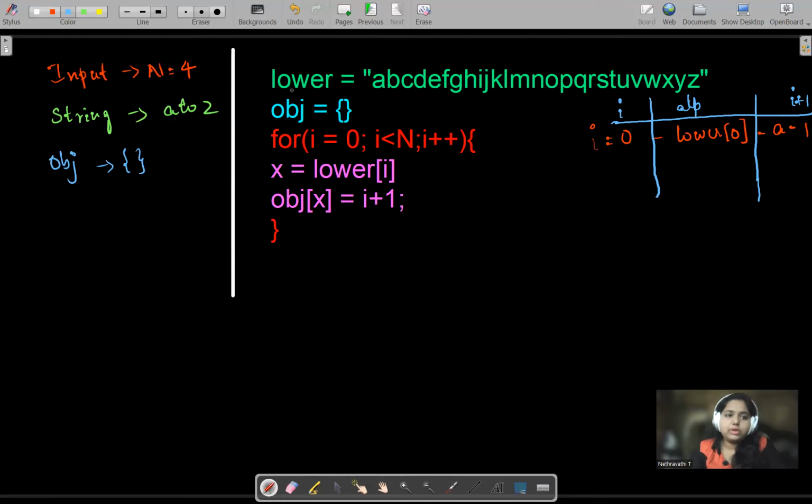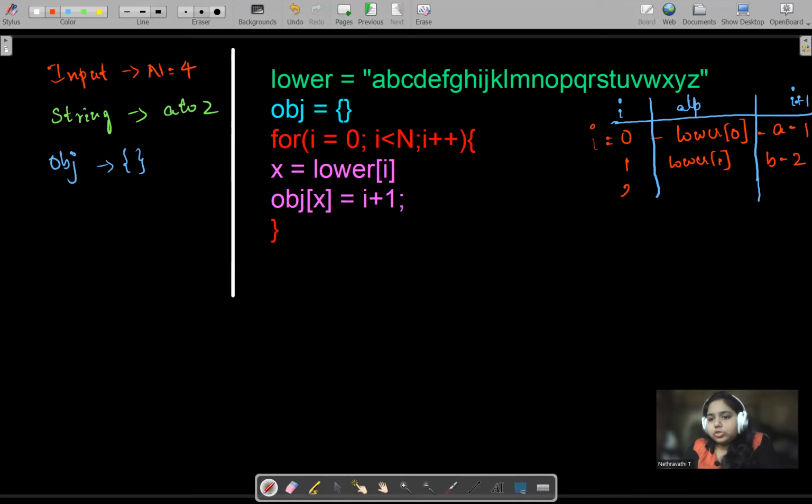For example, next what will happen, my I will be incremented because I plus plus 1 is there. My I will be incremented to 1. Lower of 1 will be B. And B is assigned with I plus 1. Now I is already 1, so 1 plus 1 is 2 is assigned to it. So my I is 1 and 1 is added with 1 more and it is 2.